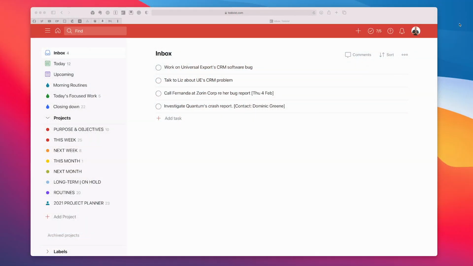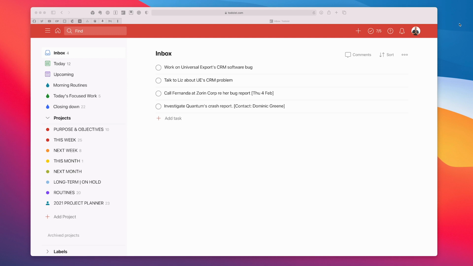Okay, let me take you into my Todoist now and I'm going to show you how, and that's the key word there, I would deal with this kind of task. Okay, so here we are, and I've recreated something along the lines of what Ralph was asking about. So here I have 4 typical tasks that an engineer, particularly a software engineer, is likely to receive during the day. Now, I should point out that I am not a software engineer, so a lot of this is just guessing and from some of the things that software engineers have told me when I have been speaking with them. So let's have a look at this in a little bit more detail.